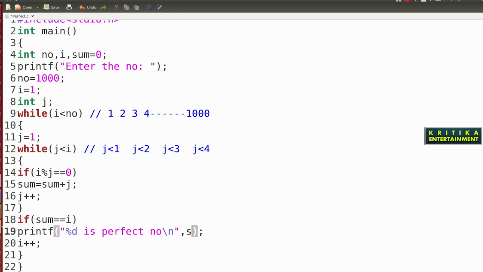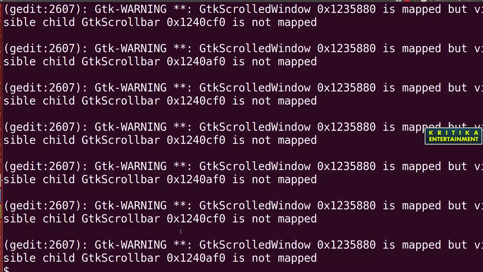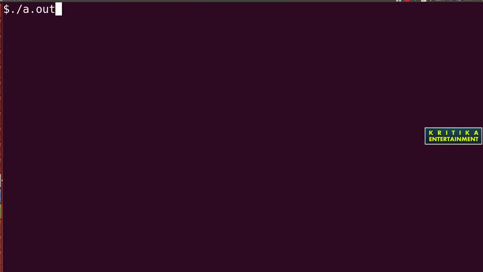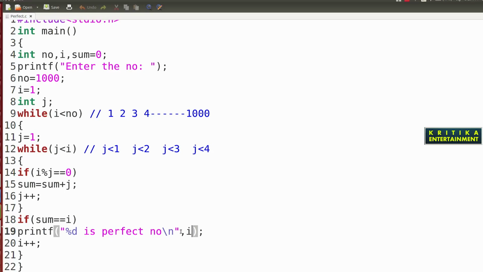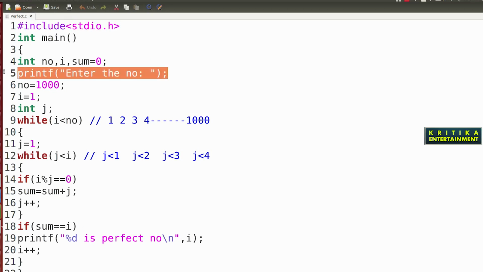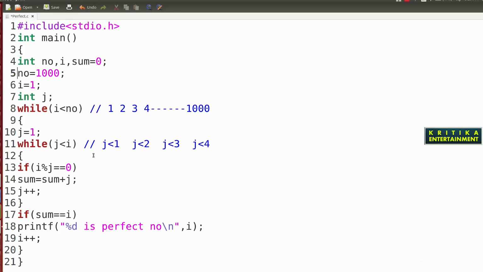You write there sum or I. Close this and clear the screen, then compile this, and see what the perfect numbers are. Enter number. I don't want to enter it here, so I less than n, then I plus plus. It is the outside while loop.